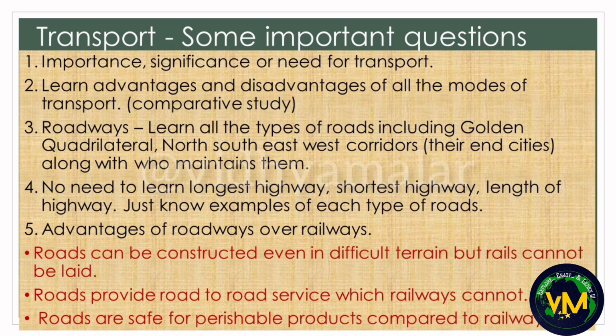Then third question, roadways, you have to learn all the types of roads including the Golden Quadrilateral, North-South and East-West corridors, and don't forget to learn the NH cities along with who maintains them. And number 4, no need to learn the longest highway, shortest highway, the length of each highway and all those details, but just know the major types of roads like expressways, national highways, state highways, etc. and know some examples for each of these.